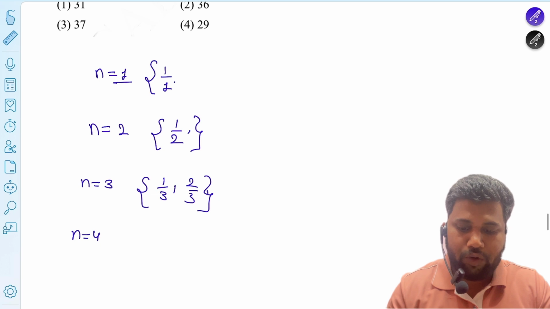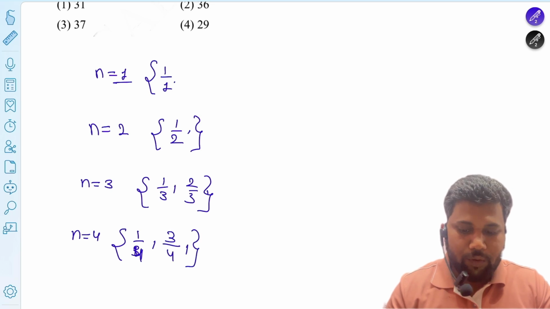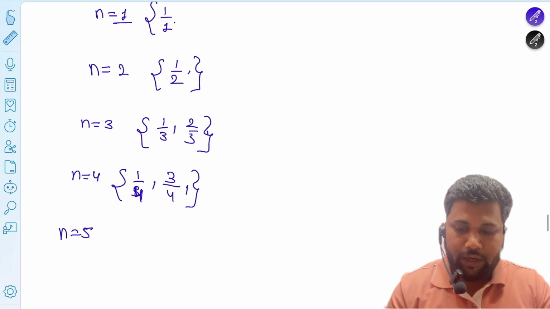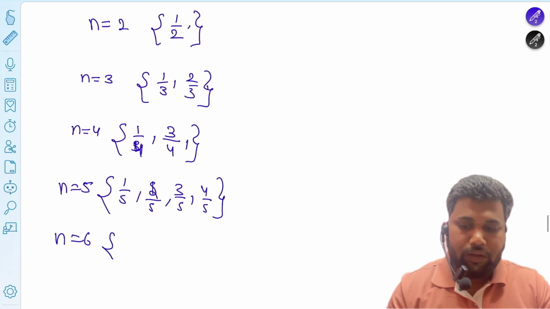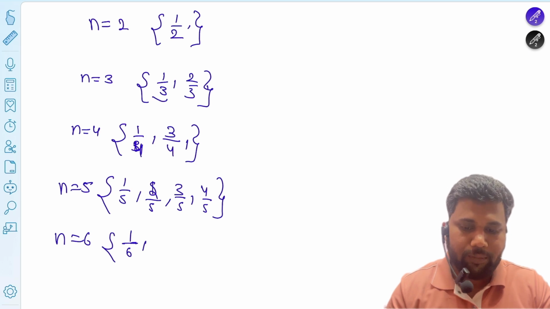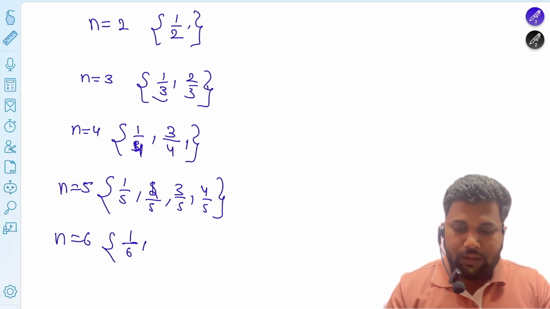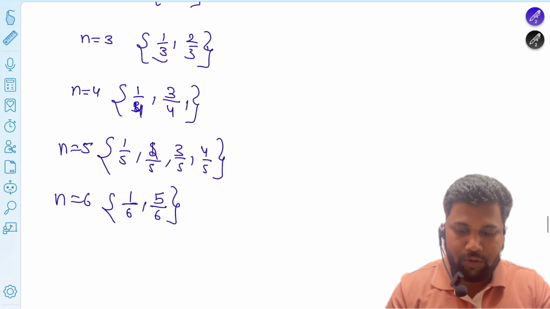Put n equal to 4, then 1 by 4 is possible, 2 by 4 is already 1 by 2 so not possible, 3 by 4 is possible, 4 by 4 is not possible, so only 2. Put n equal to 5, then 1 by 5, 2 by 5, 3 by 5, 4 by 5 are possible. Put n equal to 6, then 1 by 6 is possible, 2 by 6 is not possible because 1 by 3 is already counted, 3 by 6 is not possible,